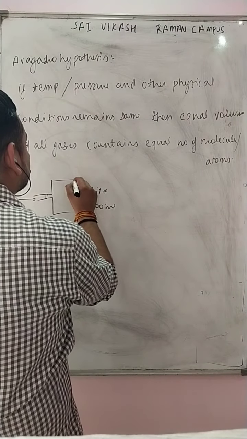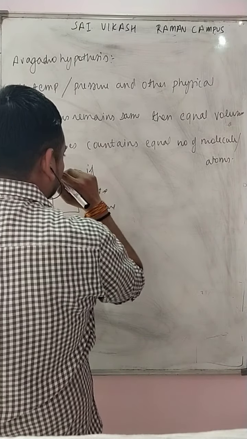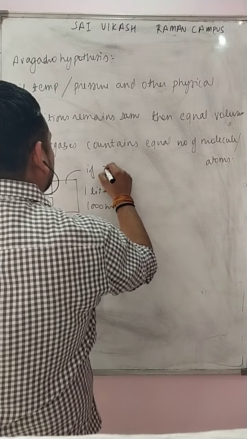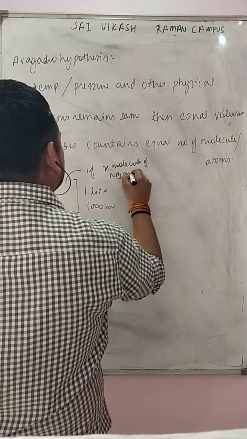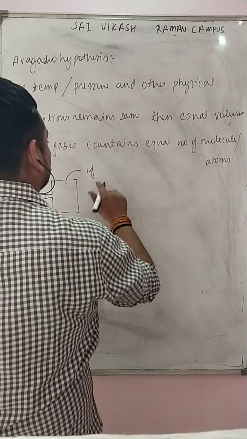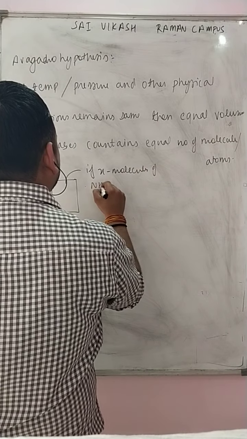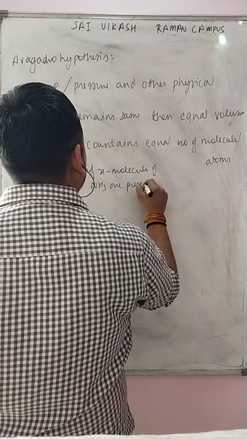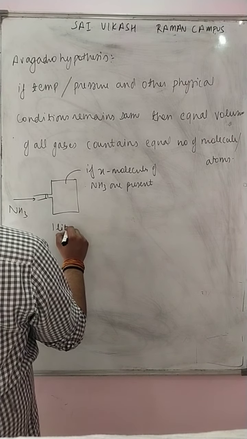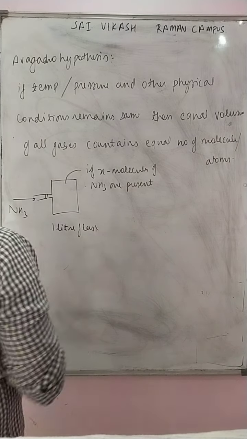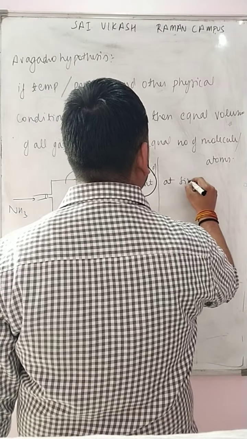So this law states that if X molecules of ammonia are present in a 1 liter flask, then at similar conditions